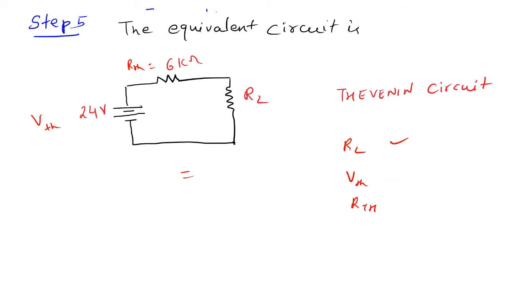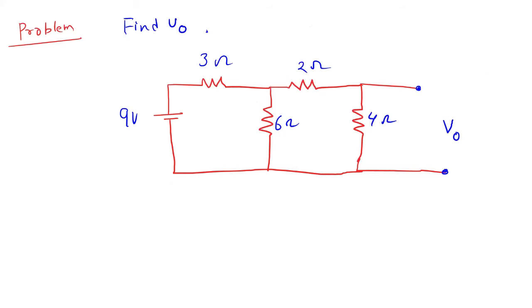Okay, so I will give you one problem, and if you can try it, then it will be good. This is the problem. It is very similar to the problem we just did. We have a 9 volt source, and then we have 3 ohms, 6 ohms, 2 ohms, and 4 ohms. We have to find the output voltage. I want you to try it. Consider the 4 ohm as the load. You want to calculate the value of V naught across the load. So start by removing the 4 ohms and then calculate in the same way.